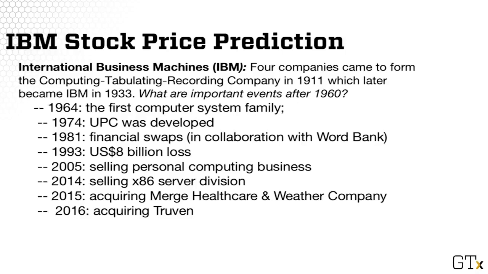In 1993, it experienced the highest loss in its history to date, a loss of $8 billion. In 2005, it sold its personal computing business, which was not sustainable. And in 2014, it sold its x86 server division. In 2015 and 2016, it started investing heavily in healthcare solutions and health analytics.